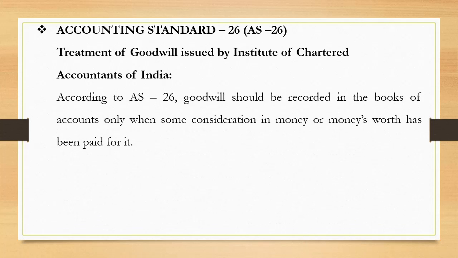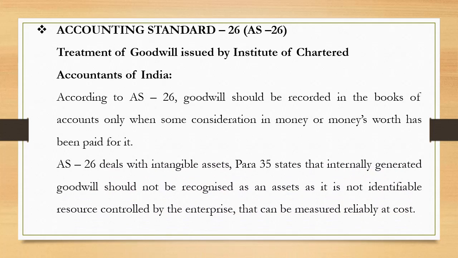According to AS 26, goodwill should be recorded in the books of accounts only when some consideration in money or money's worth has been paid for it. AS 26 deals with intangible assets. Para 35 states that internally generated goodwill should not be recognized as an asset as it is not an identifiable resource controlled by the enterprise that can be measured reliably at cost.